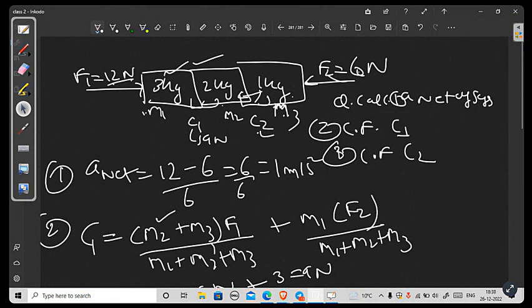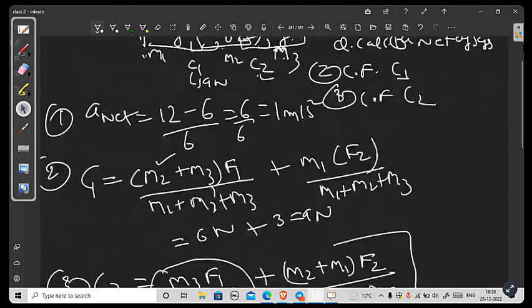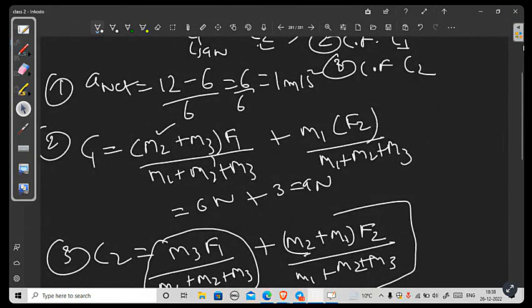So 6 Newton is also contributing some contact force between 2 kg and 1 kg, and that contact force is responsible for pushing 3 kg and 2 kg towards your left-hand side. That is why I've included (M2 + M1) multiplied by F2, because F2 is the force which is not acting directly on M2 and M1.